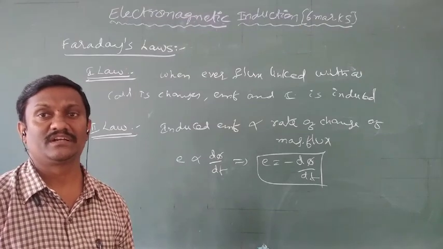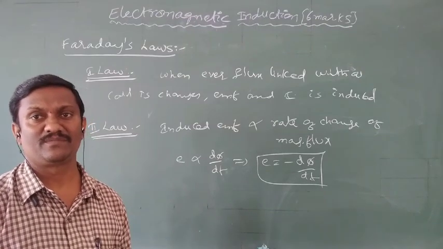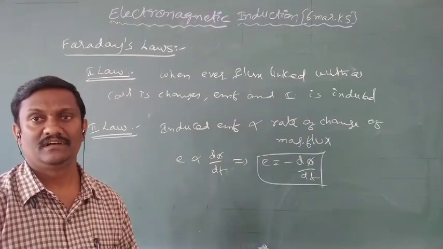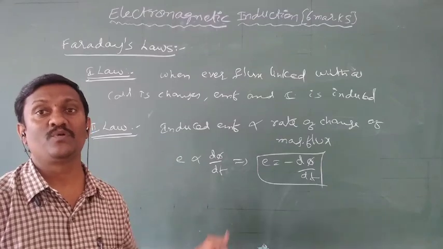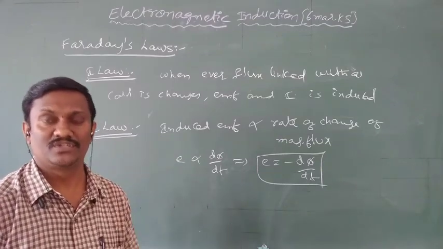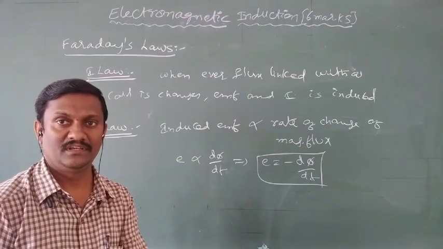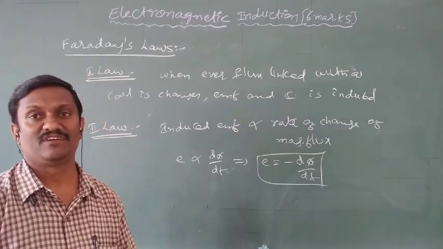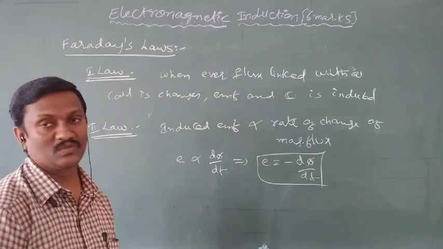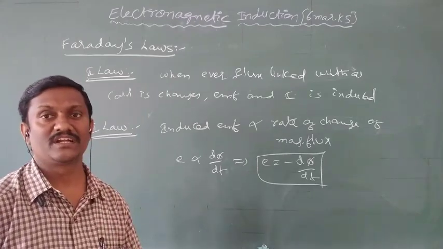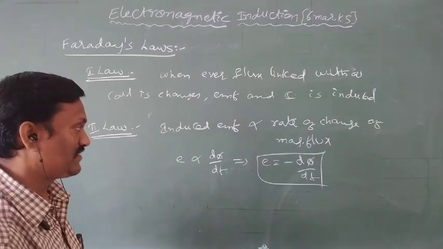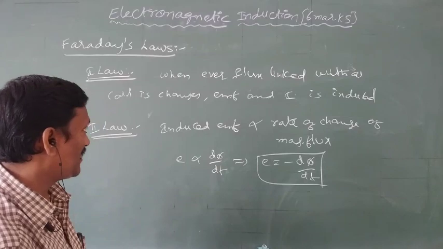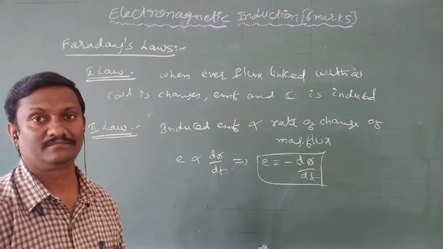Here the minus sign means direction. The direction of induced EMF is always opposite to the rate of change of flux, or the induced EMF always opposes the rate of change of flux. Due to change of flux, EMF is induced, and once EMF is induced, it again opposes the rate of change of flux. So that's why we are getting the negative sign. The negative sign indicates direction. The direction of induced EMF is always opposite to the rate of change of flux. So that is about Faraday's first law and Faraday's second law.